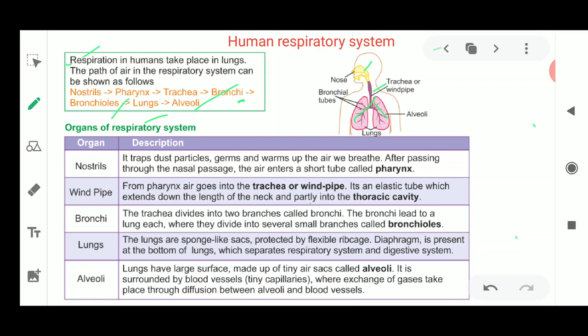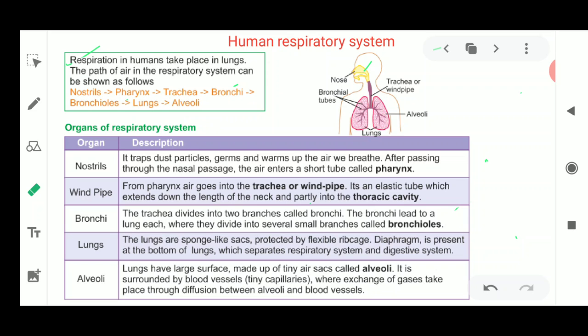Alveoli are the place where gas exchange takes place. Once oxygen is brought into the alveoli, it combines with the glucose present in the blood and releases energy. This is how the complete energy is released from one molecule of glucose in the breathing process.